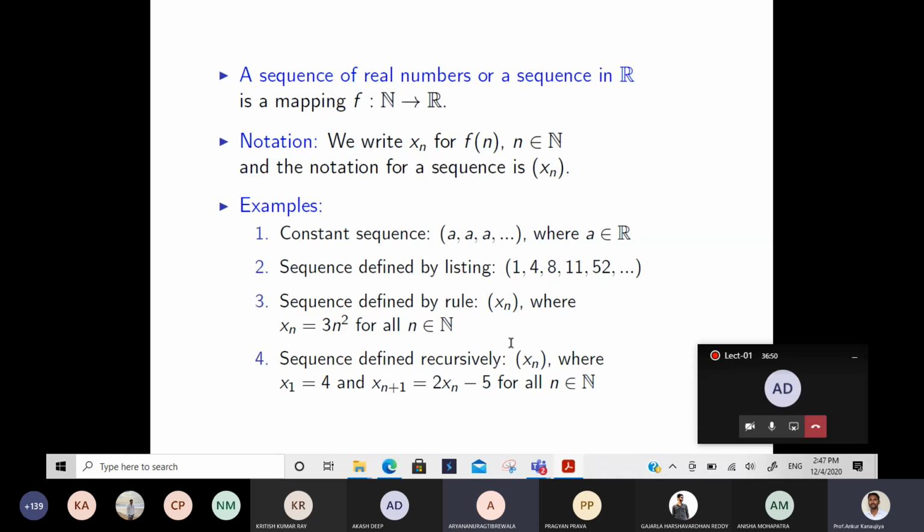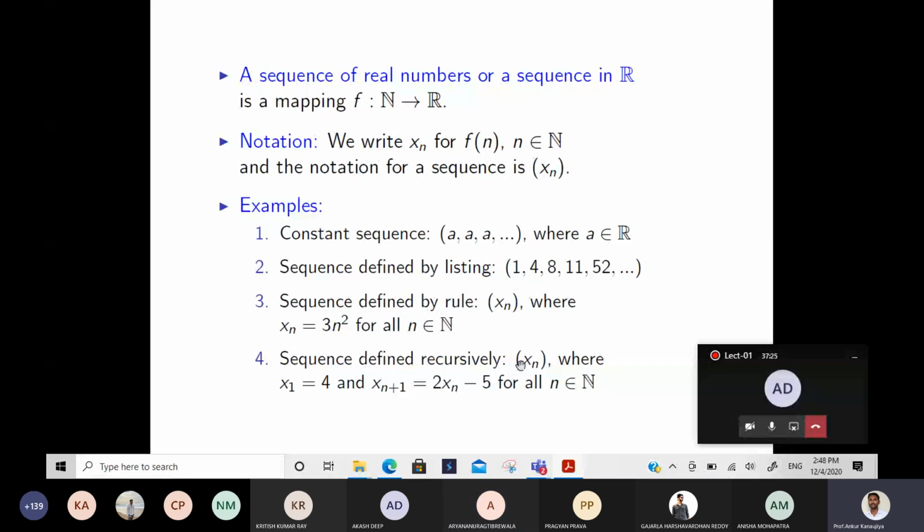The fourth one is a sequence defined recursively. So there are a total of 4 types of sequence, these are the major types. One is the constant sequence, one is a sequence you can define by listing. There is no specific formula you can give for that sequence, but if you are able to generate a formula for it, then it is called a sequence defined by a rule. That means some formula is there, like 3n square, and by this formula you can tell where x100 will go, but in the listed sequence we cannot say where x100 will go.